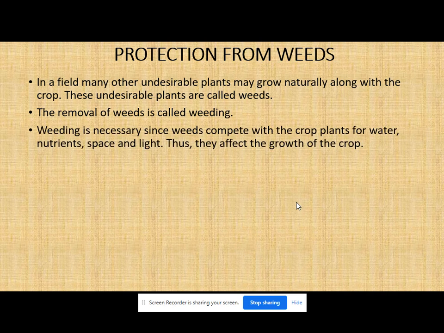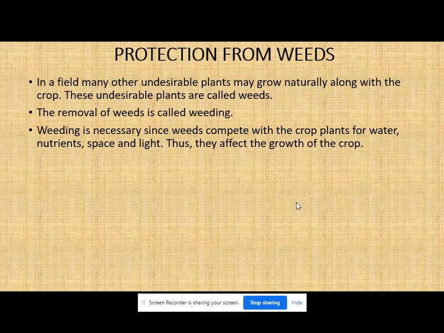Weeding is necessary since weeds compete with the crop plants for water, nutrients, space, and light. Thus, they affect the growth of the crop. So weeding is very important. Why is it important? Because they will have competition with the crops for the water, for the nutrients, for the space, and for the light. So to avoid that, we have to do the weeding, that is removing the weeds. For the healthy growth of the plants, we have to remove the weeds.